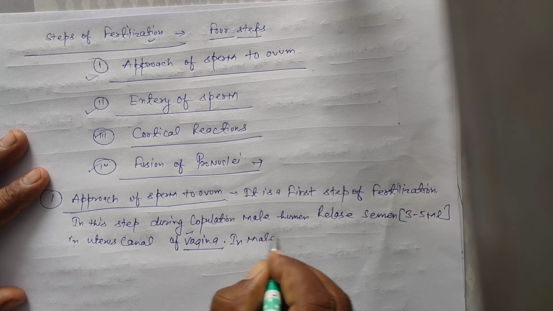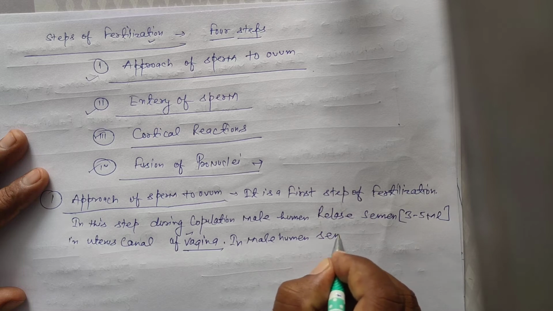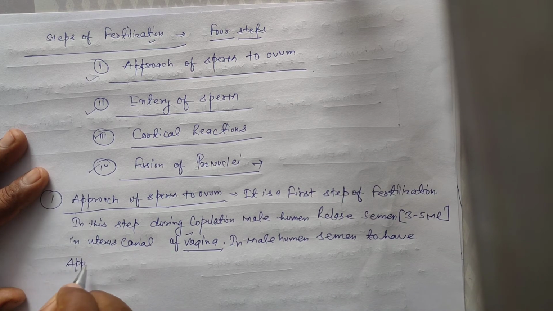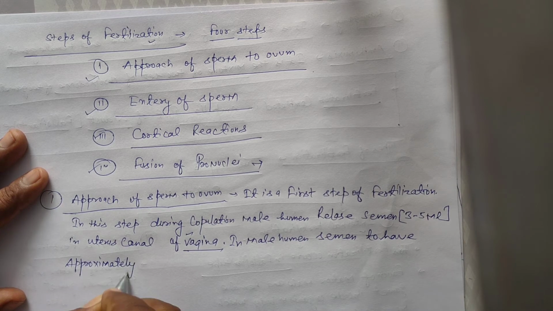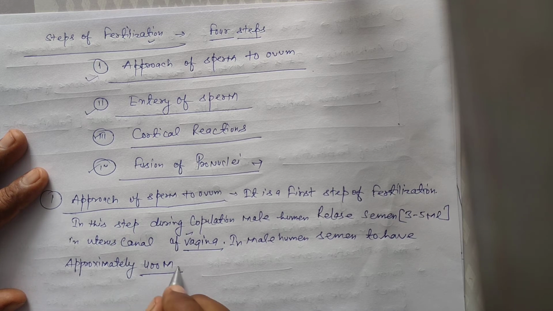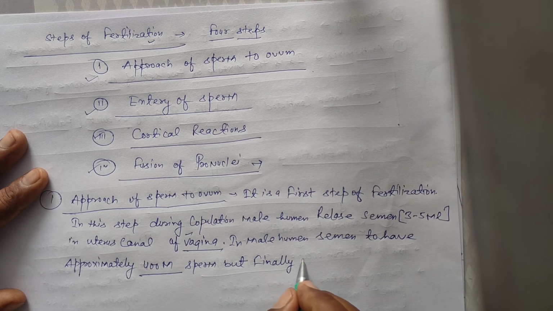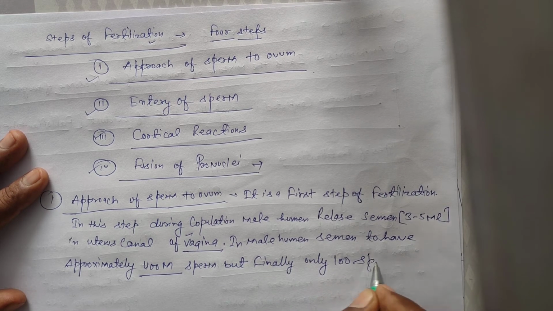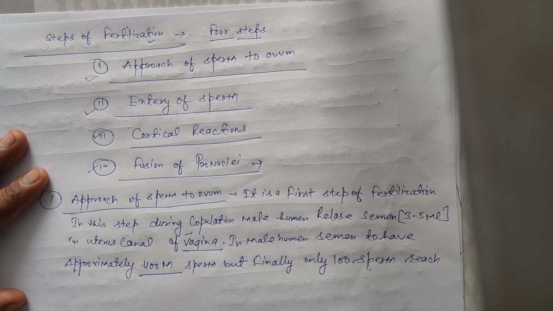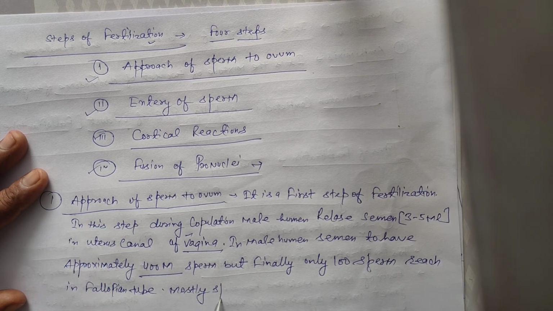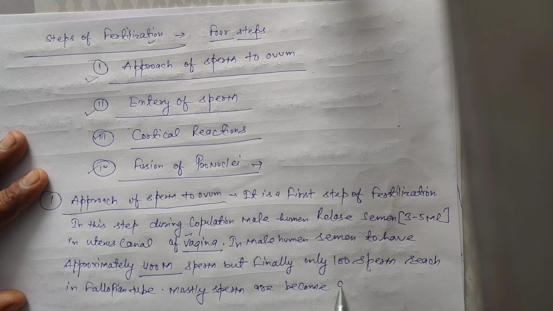In male humans, semen has approximately 400 million sperm, but finally only 100 sperms reach the fallopian tube or oviduct. Mostly sperm become dead.